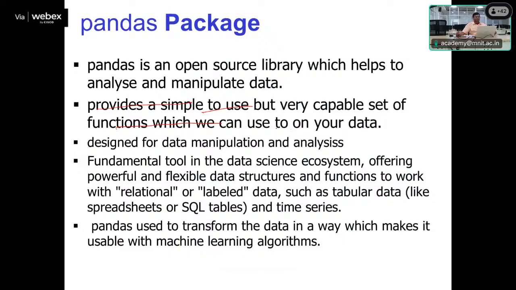So this package is primarily designed for doing the manipulation of the data as well as the representation of the data and the analysis of that data.